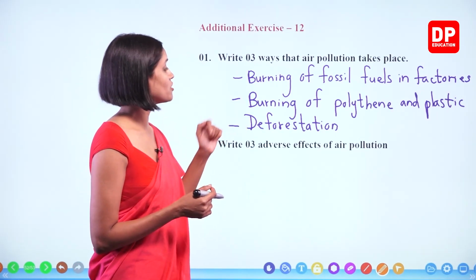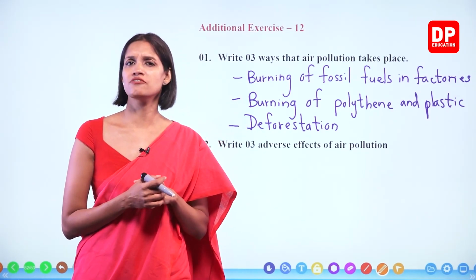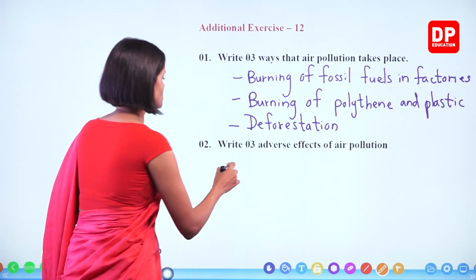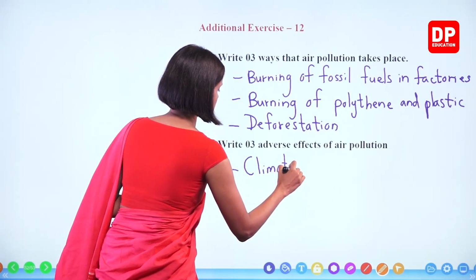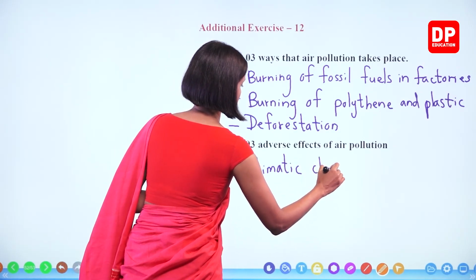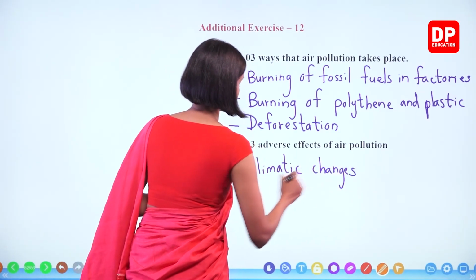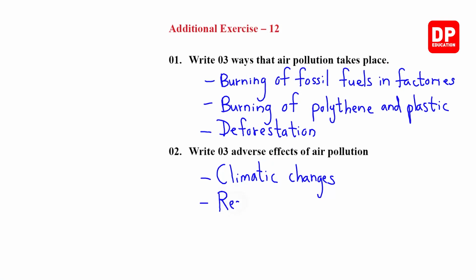Write 3 adverse effects of air pollution. What are the adverse effects, children? We can write climatic changes. Diseases in the respiratory system, or respiratory diseases.